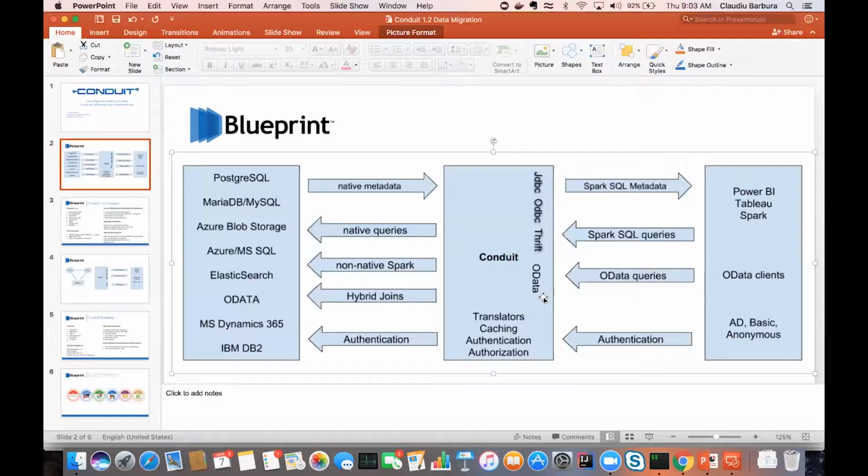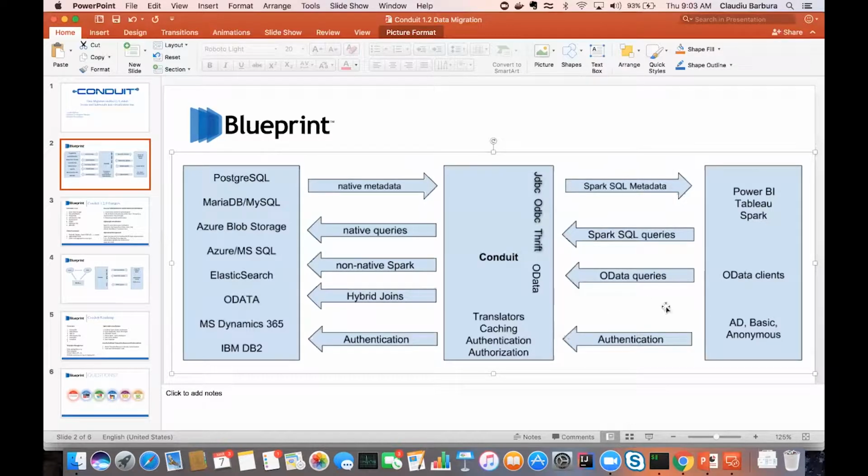The secure part comes from the fact that we support various forms of authentication and authorization, including Active Directory, Azure Active Directory, and Active Directory Federation Services, basically on-prem or in the cloud.